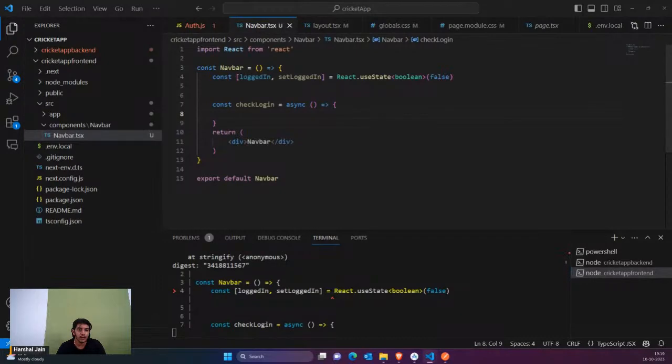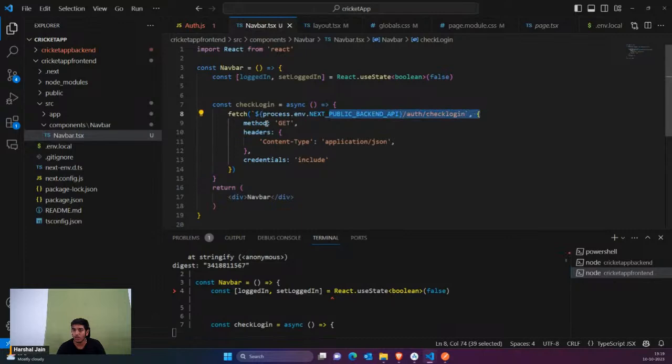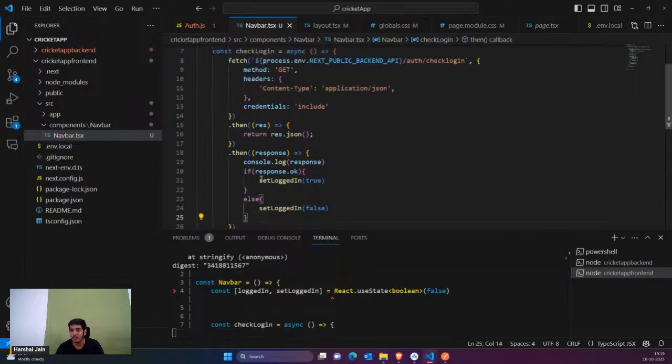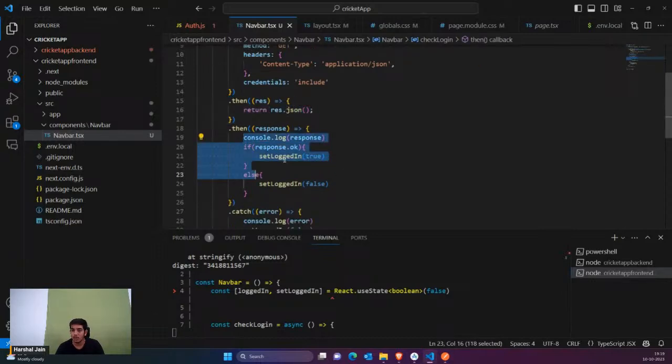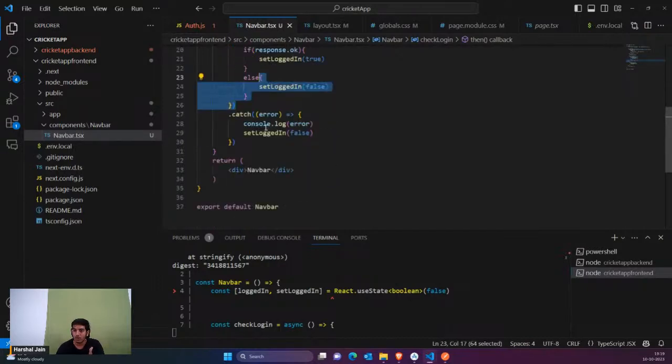Inside this, I'm going to fetch my API. I'm just going to fetch that same check login API, and just have to add credentials include, because that's how you add your cookies. Just don't forget to pass credentials include here. Now we are saying that if everything is fine, that means the user is logged in, so I would simply set the logged in hook as true. If the response is okay, that means the user is logged in. First of all, convert the response into JSON format, then check the response. If response okay is true, that means the user is logged in, else simply return false. Similarly, if there is an error, just set logged in as false.